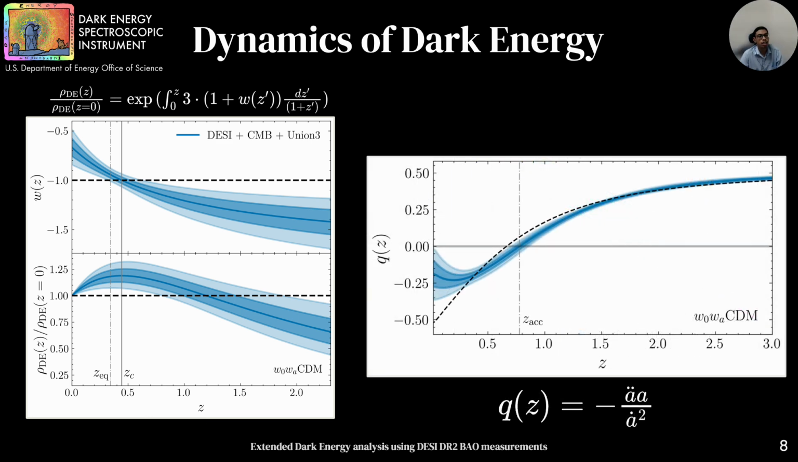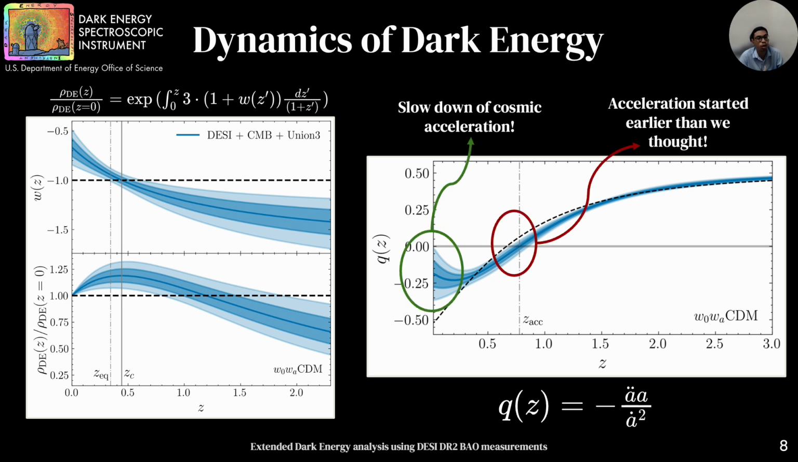Next, we look at the deceleration parameter q(z), which tells us how the rate of cosmic acceleration changes with redshift. The dotted vertical line around z = 0.8 marks the point when the universe transitions from deceleration to acceleration, much before matter-dark energy equality at z = 0.4. Interestingly, the w0wa model suggests that the universe started accelerating earlier than predicted by Lambda CDM. However, if we look at the present epoch, we see hints that the rate of acceleration might actually be slowing down compared to Lambda CDM.